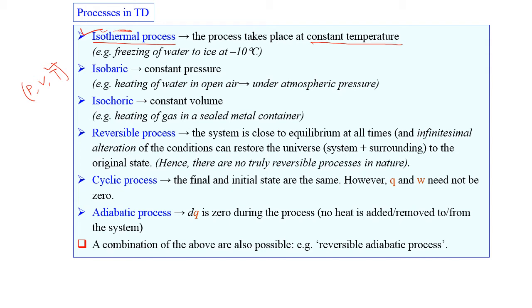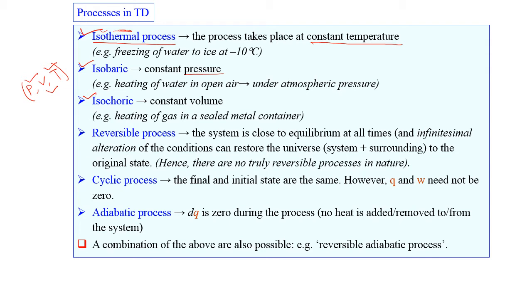Okay, the next process is the isobaric process. So in the isobaric process, what is constant? The pressure is constant. So according to these variables, in isobaric our pressure is constant. Next is isochoric. Okay. So here the volume is constant. So in isothermal the temperature is constant, in isobaric the pressure is constant, and in isochoric the volume is constant.